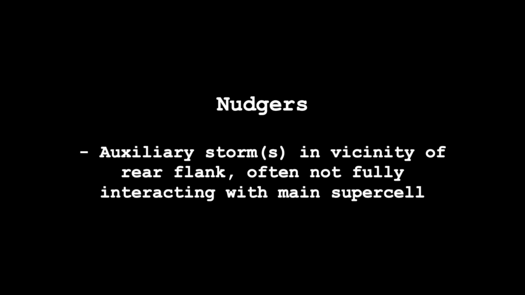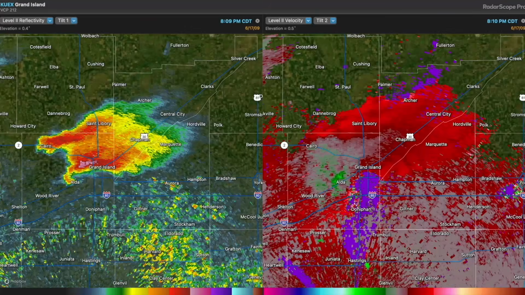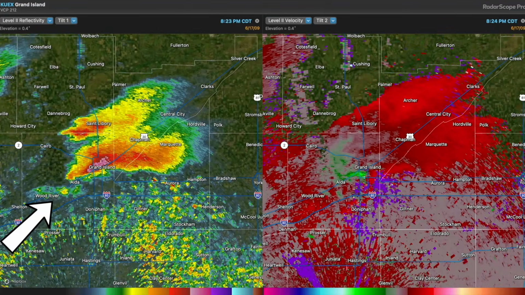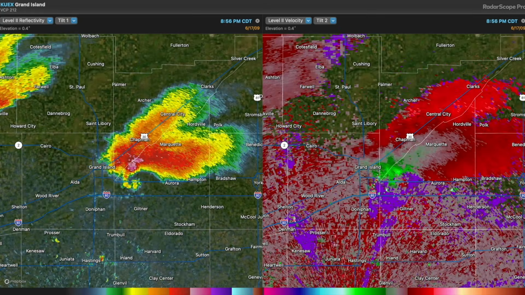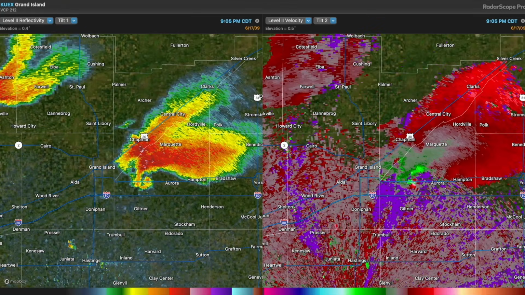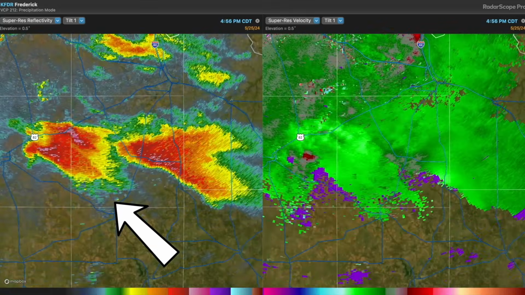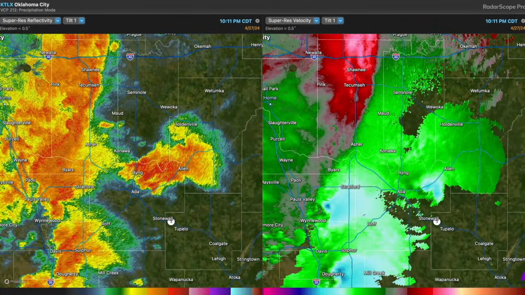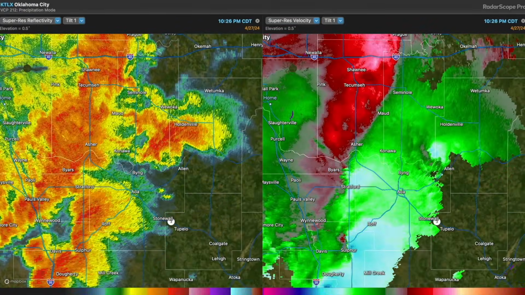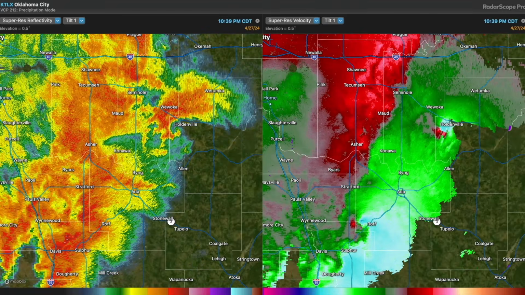Perhaps the most subtle of all storm interactions is the nudger. A nudger is a cell that moves into the vicinity of the main supercell's rear flank, sometimes not even fully interacting with it. In some cases, even a small shower can be enough to nudge a supercell toward tornadogenesis, particularly in environments with weak storm relative inflow. Nudgers can also come in the form of a nearby supercell or a full-blown QLCS. Notice how the supercell undergoes significant tornadogenesis as the QLCS approaches.